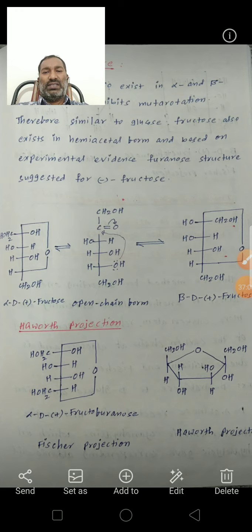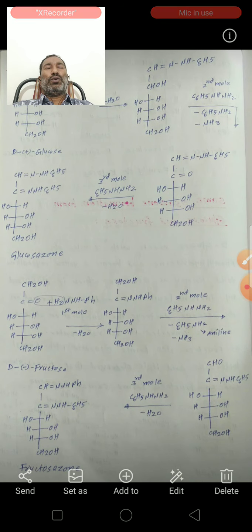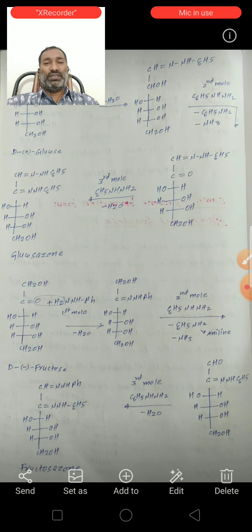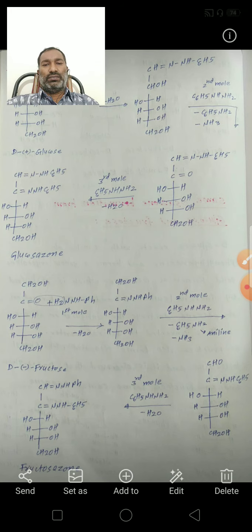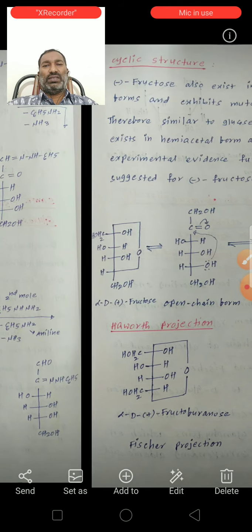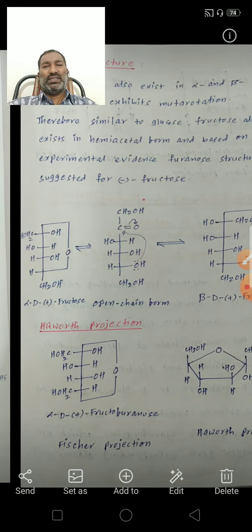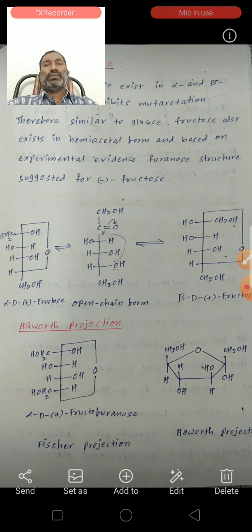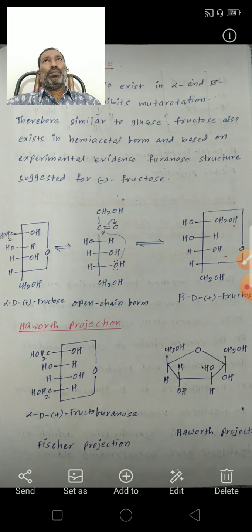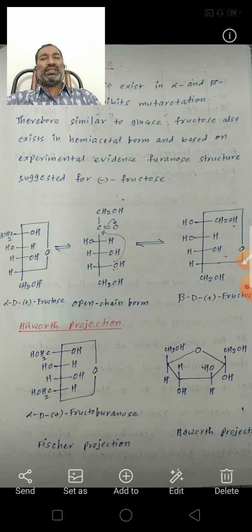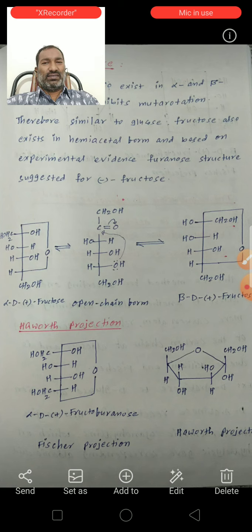So this is the cyclic form. Generally, fructose exists in the furanose structure. This fructofuranose also exists in alpha and beta forms and exhibits mutarotation. So fructose exists as an open chain structure as well as a cyclic structure.